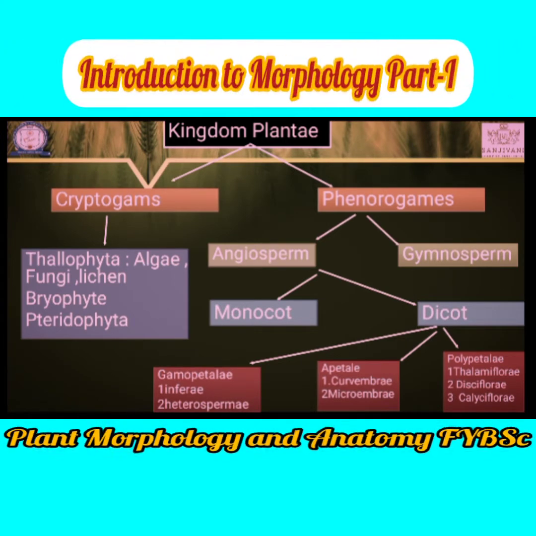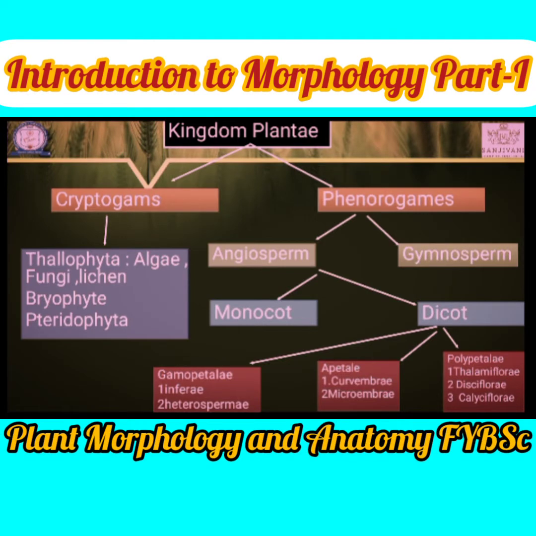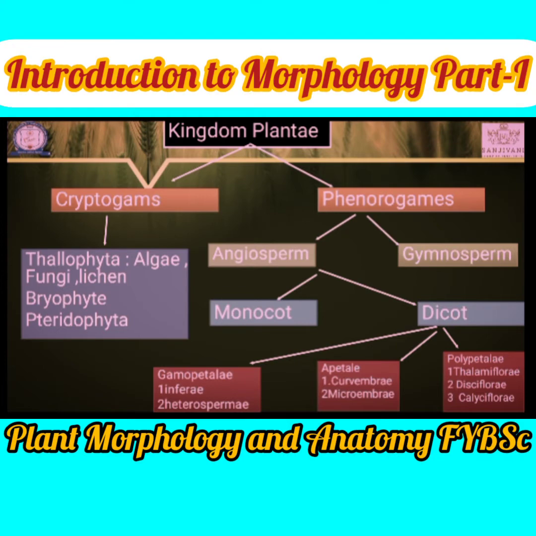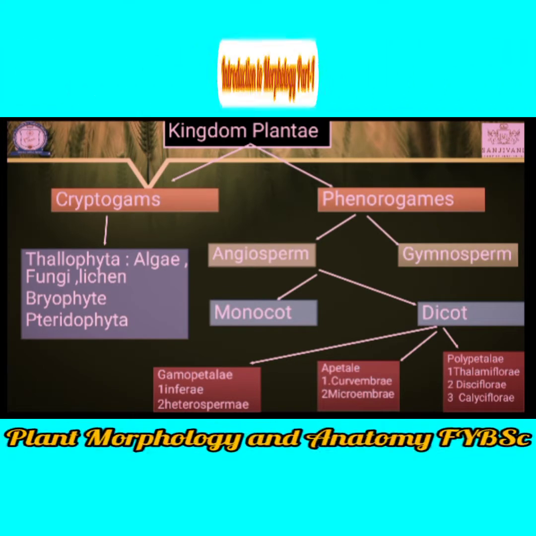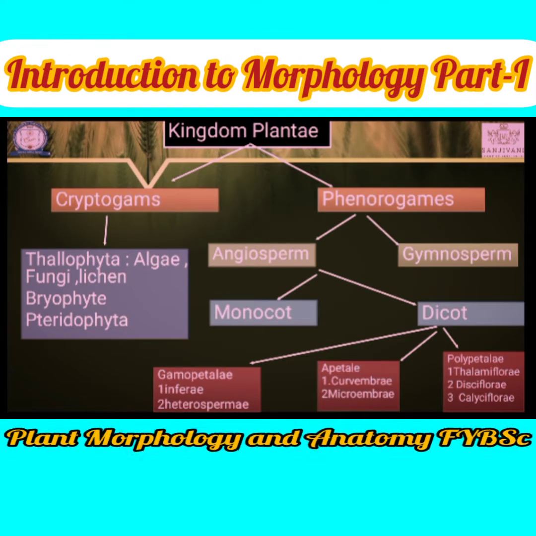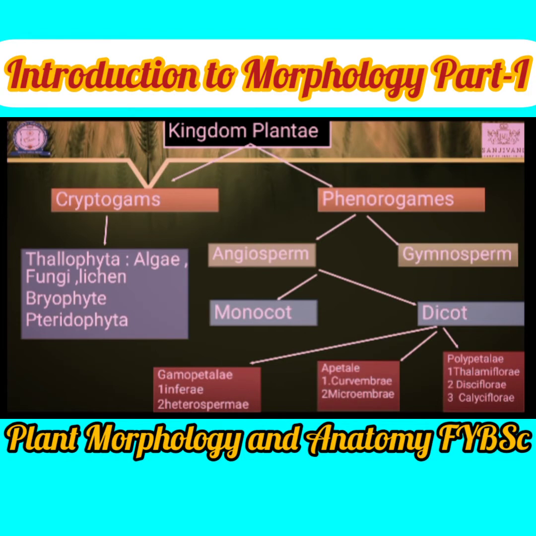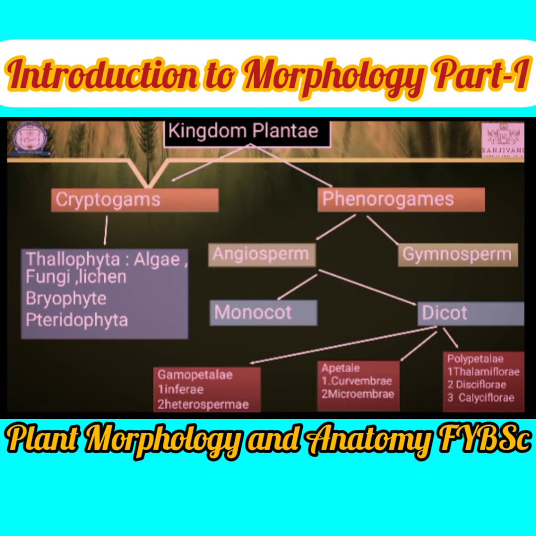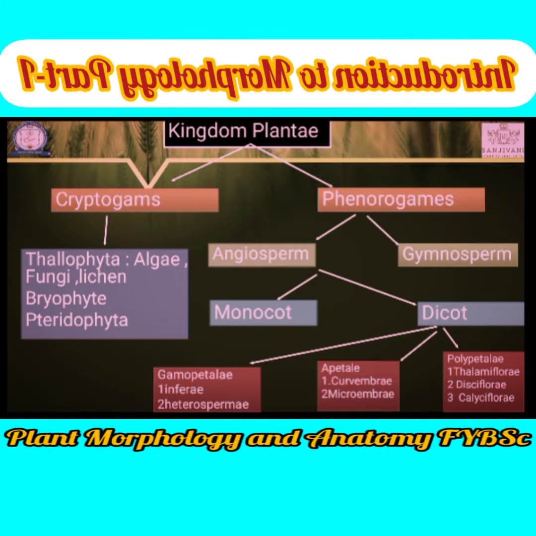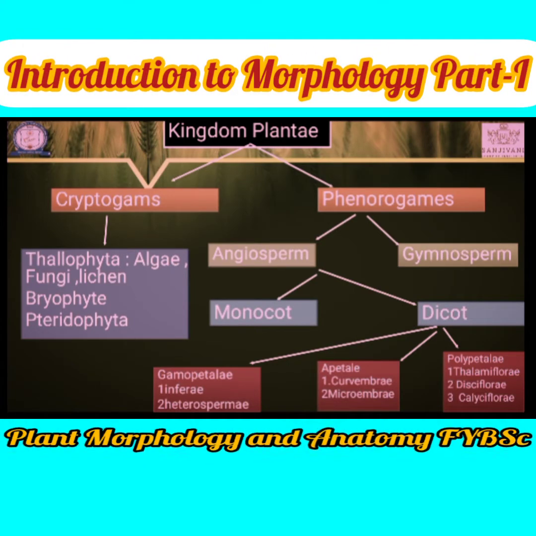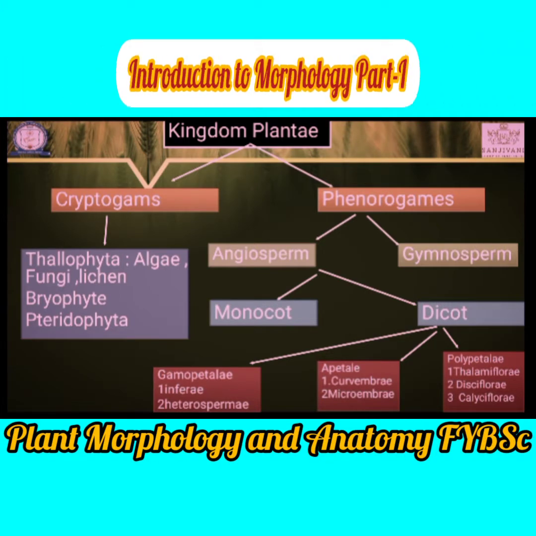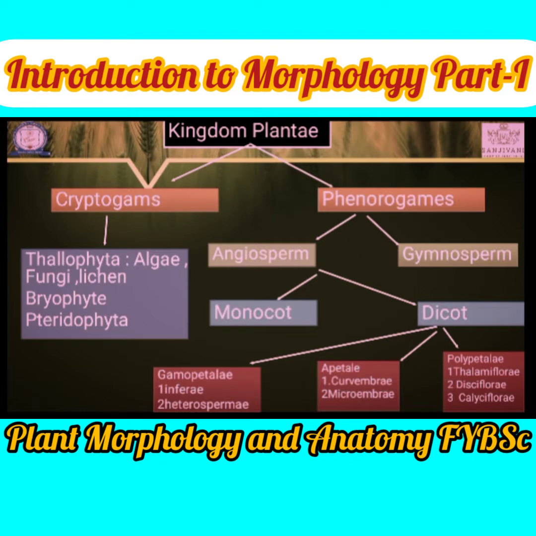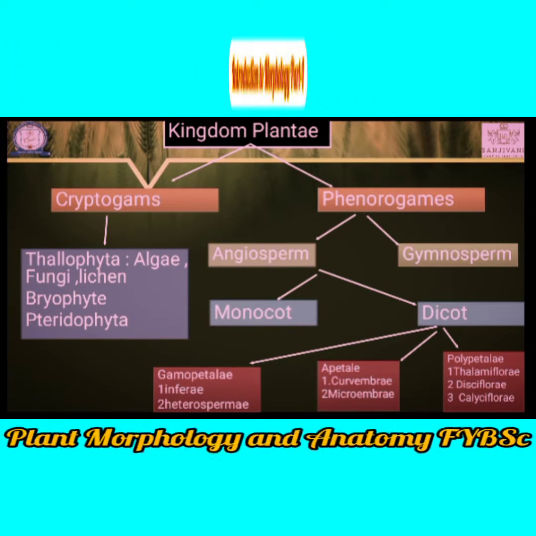First, kingdom Plantae is classified into two groups. First, cryptogams, second, phanerogams. Cryptogams and phanerogams are classified on the basis of plant body structure. In cryptogams, the plant body is thalloid, that is not divisible into root, stem, and leaf.